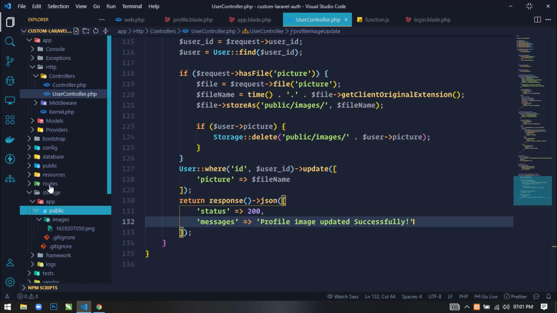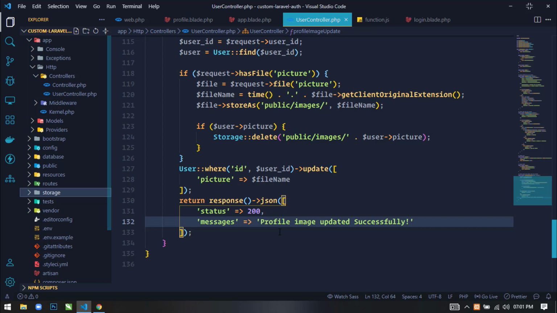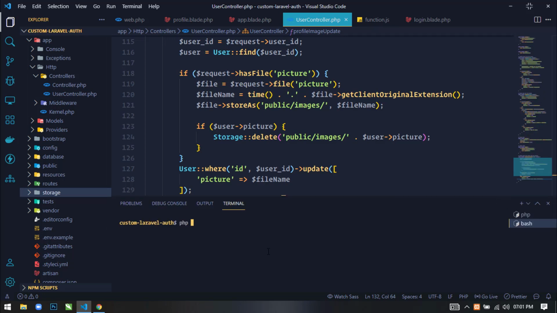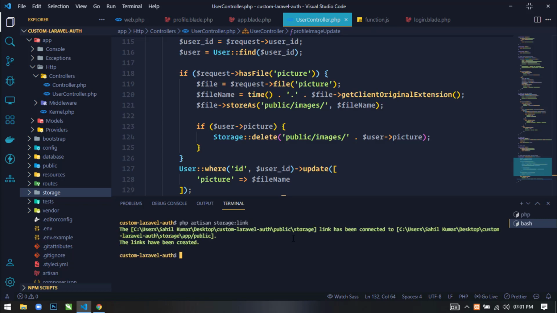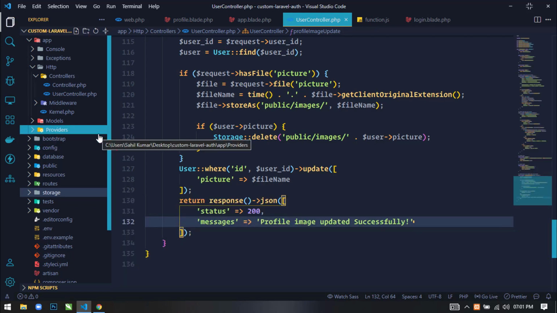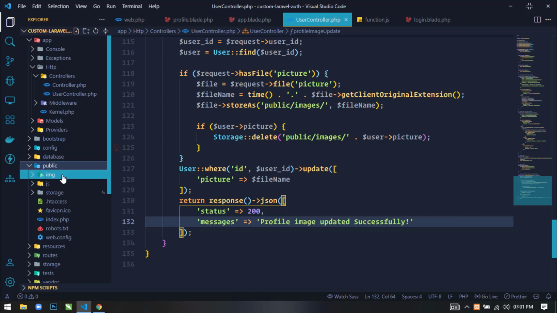Now to access this image from the public directory, we have to use a command. Just write php artisan storage:link, storage colon link, and press enter. Now the file that is uploaded in the storage directory, we can access from the public directory. If you go to the public, you can see a storage directory has been created and the image is displaying here.